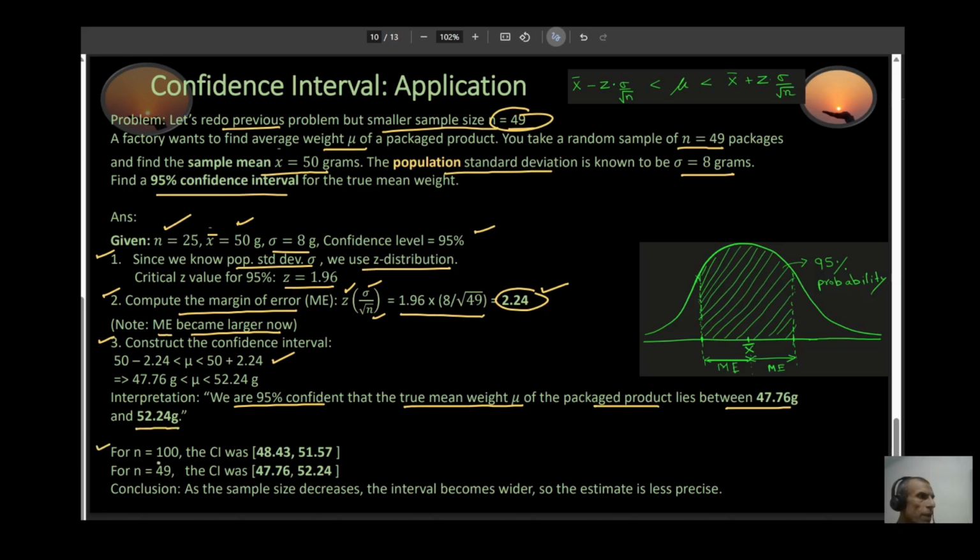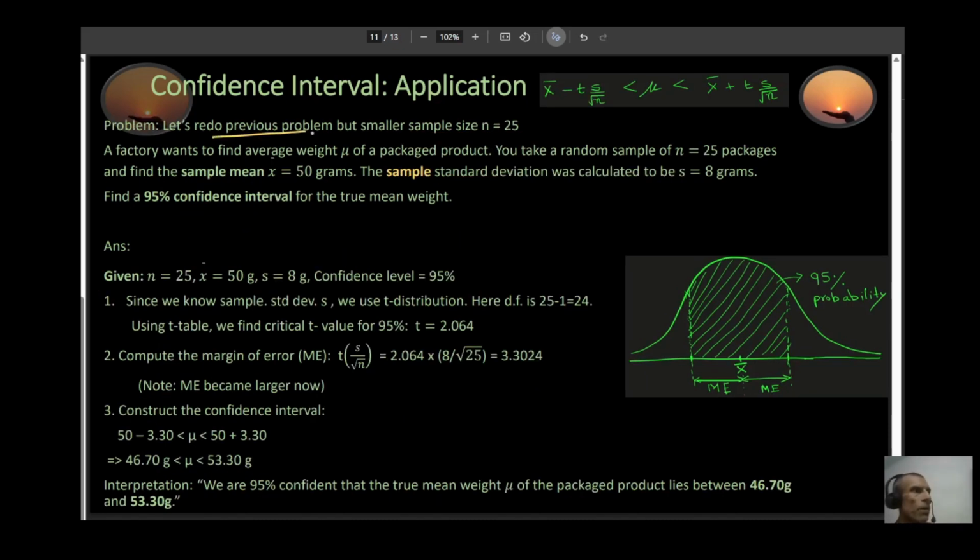So for n equal to 100, your confidence interval was these numbers. For n equal to 49, your confidence interval was this. And as you can see, as your sample size decreases, the interval becomes wider. So the estimate is less precise.